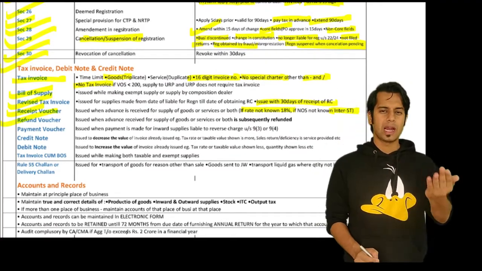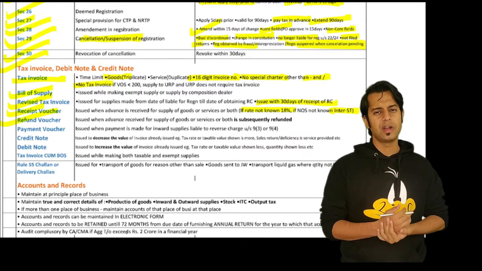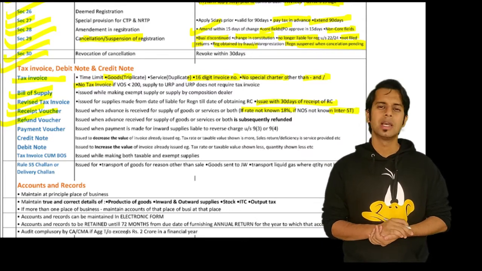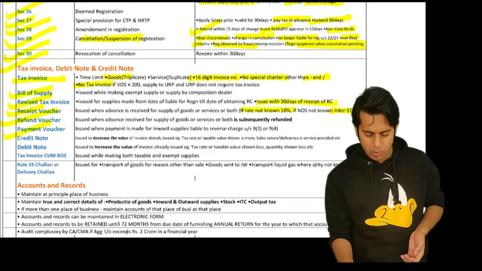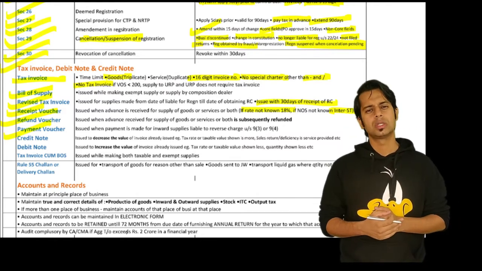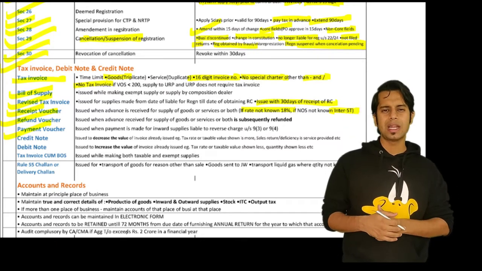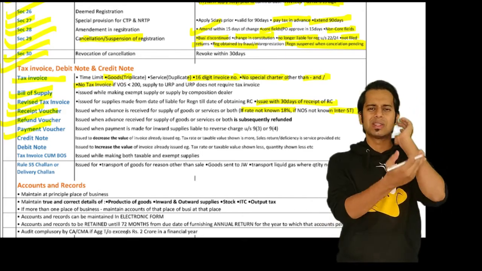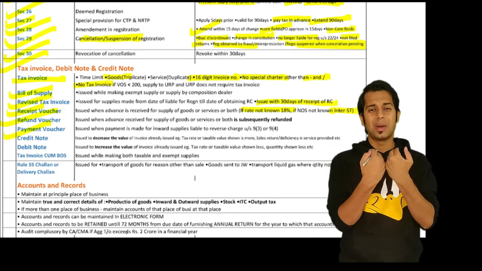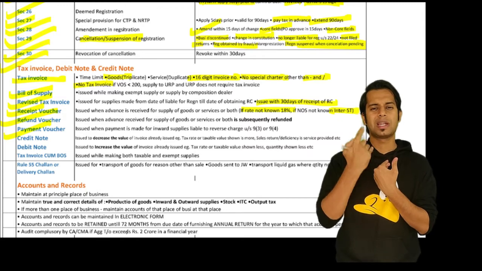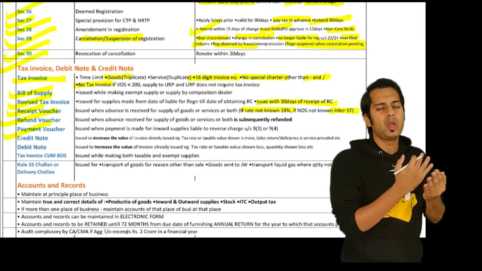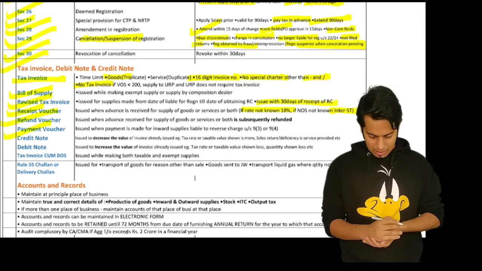Refund voucher. If any advance which has been received by you is refunded by you, then you are required to issue a document called a refund voucher. Then payment voucher. When you make the payment to a person whose supplies are liable to be taxed under reverse charge, meaning I have taken services from an advocate. Now it is me, the recipient, who will have to pay the taxes under reverse charge. When I make the payment to the advocate, I should issue a document called a payment voucher.